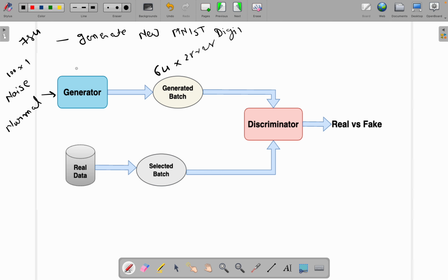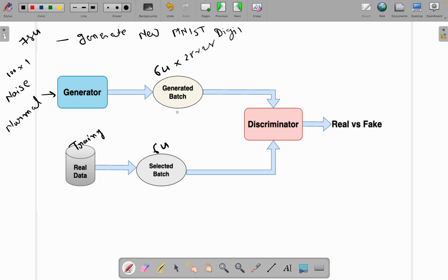So now we have 64 generated images here, and the same from the real data, our training data. From the training data we will randomly select 64 images, which is our batch size.